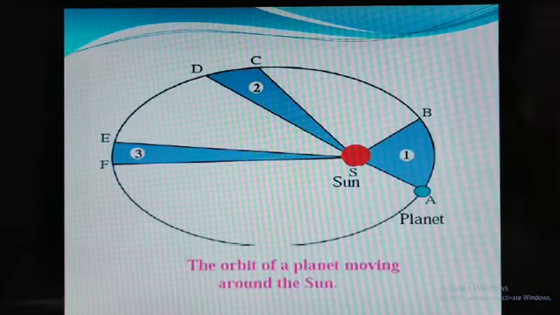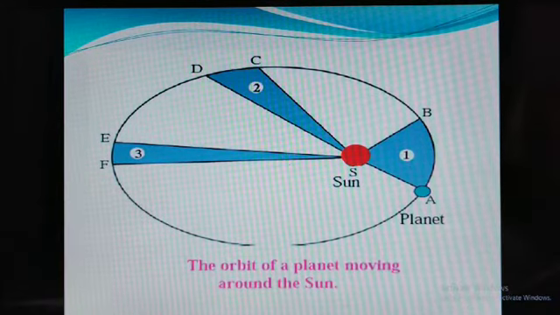Here you are having 1, 2, 3. These are three areas. All three areas are equal if the distance traveled from A to B is 1 hour, C to D is 1 hour, E to F is 1 hour.